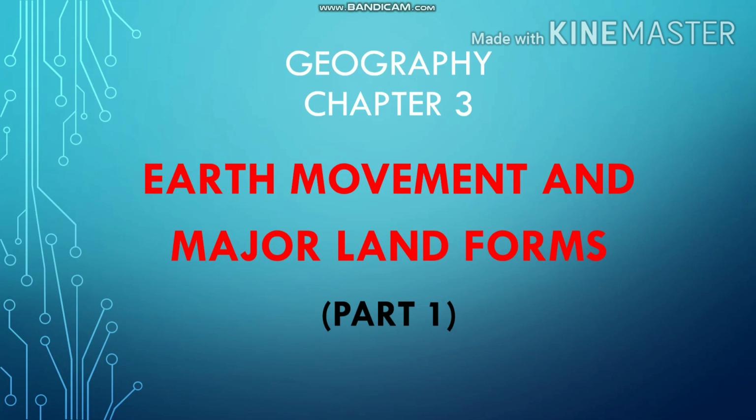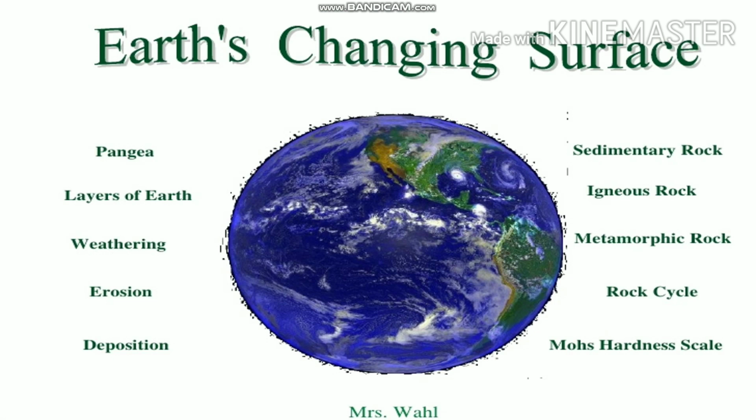Students, today we are going to learn the third chapter, that is Earth movement and major landforms. In this chapter, we would learn about landforms and how they are created. The surface of the Earth is highly uneven and irregular. The Earth's surface is being shaped and reshaped by external agents like running water, wind, glaciers, etc. That is the reason our present landforms are diverse and varied.